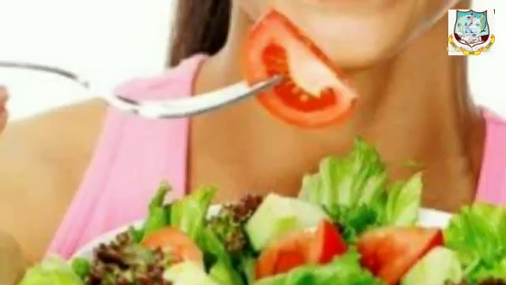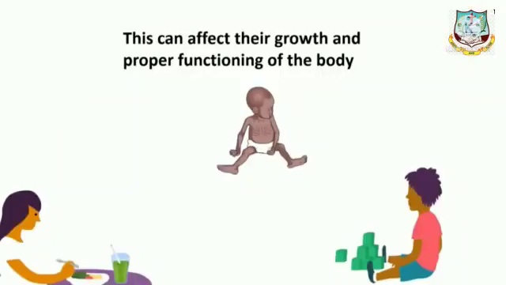Sometimes children are in the habit of avoiding some food items, isn't it? You may also avoid some food items. Yes? The food which you like only you will eat, isn't it? So what happens? Over the years, a particular nutrient then remains missing from their diet. Okay. This can affect their growth and proper functioning of the body.